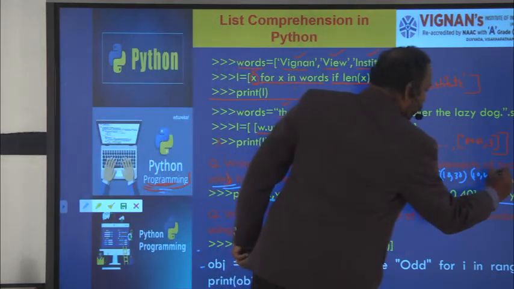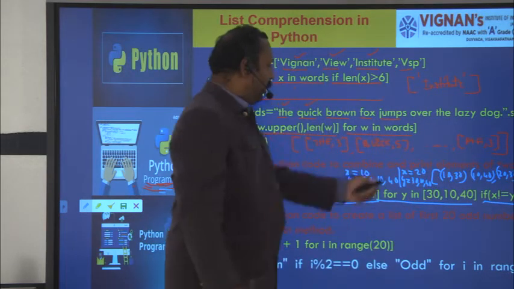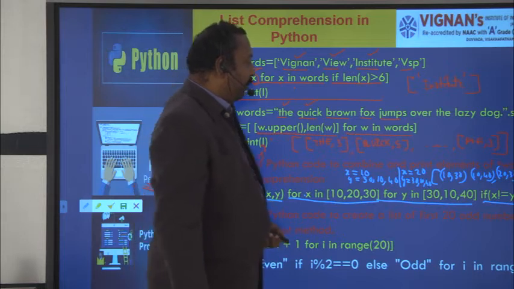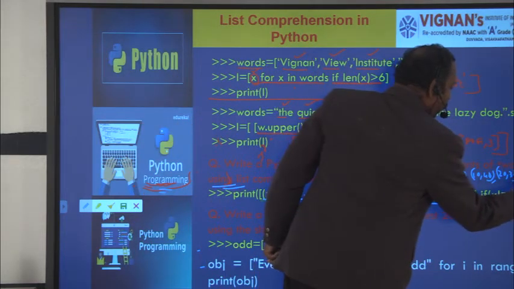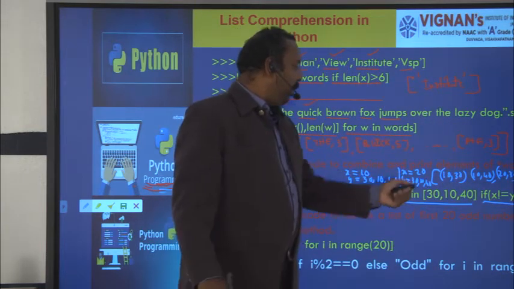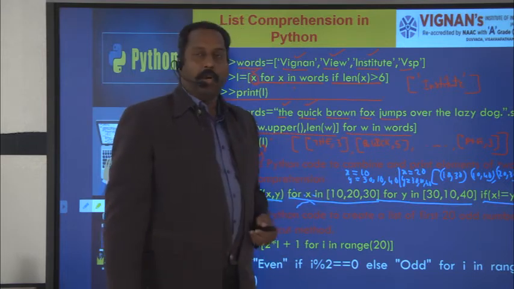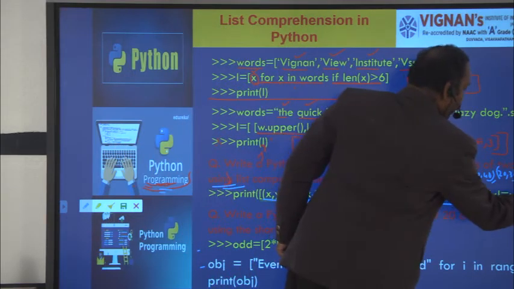So 20 comma 30. Next, 20 comma 10, and 20 is not equal to 10, yes. So 20 comma 10. Next, 20 comma 40. 20 is not equal to 40, the condition is true. So 20 comma 40.